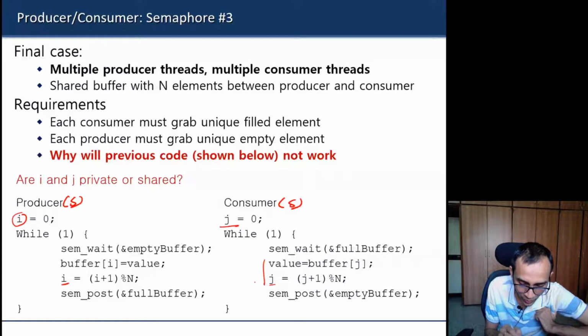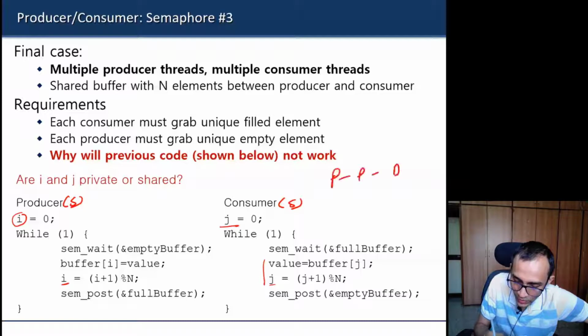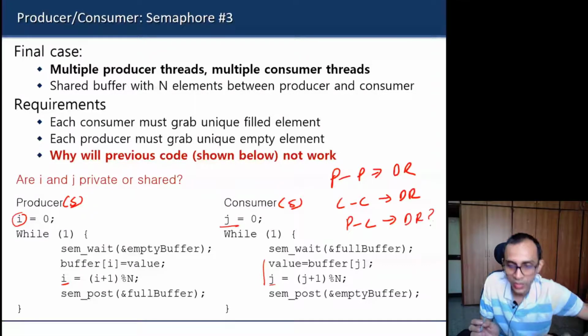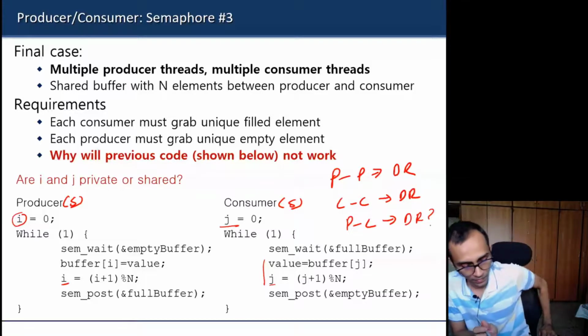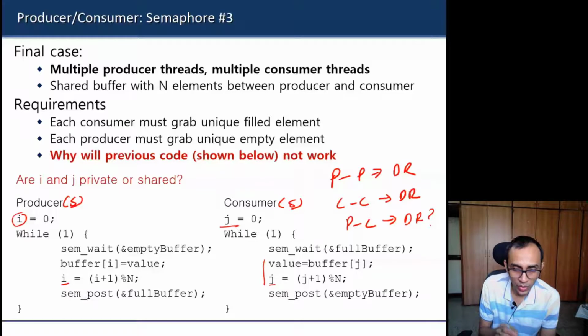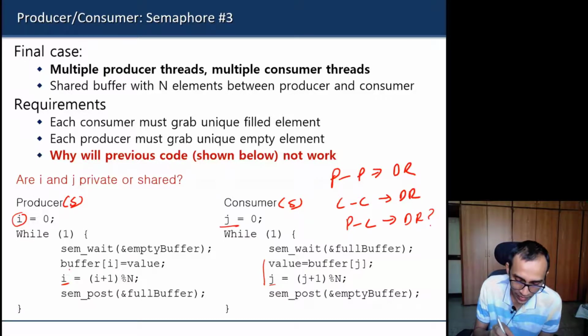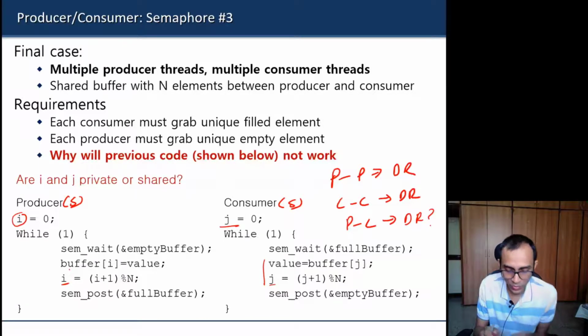Is there a data race between producer and consumer also? Among producer and producer, there is a data race. Among consumers there is a data race. Is there a data race amongst producer and consumer? I hope you could understand that among multiple producers there is a data race, because each producer is going to modify this i. Similarly, among consumers there is a data race because each consumer is modifying j. But is there a data race kind of thing between producer and consumer?